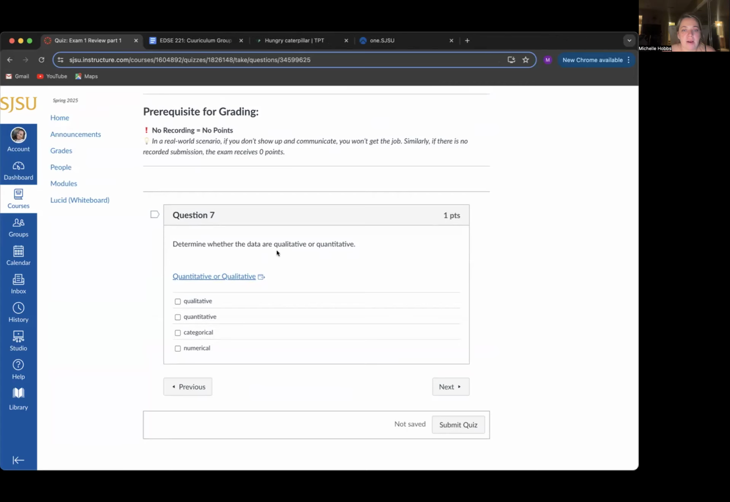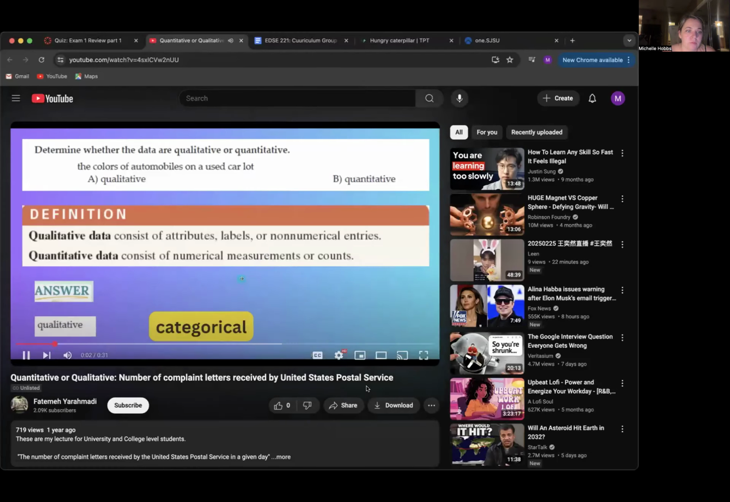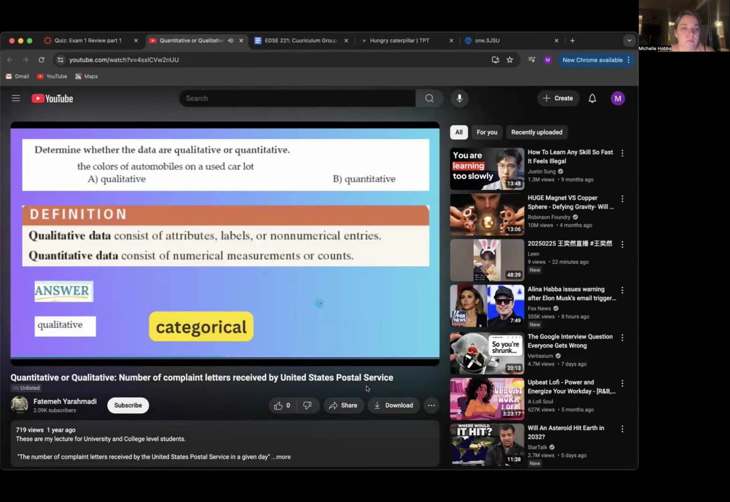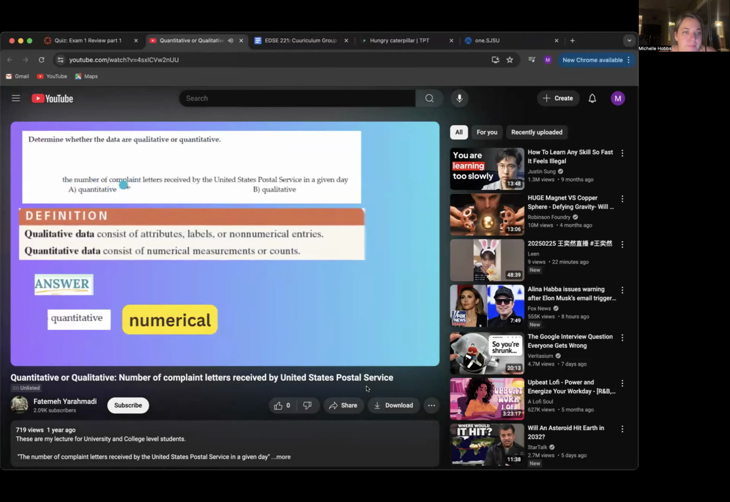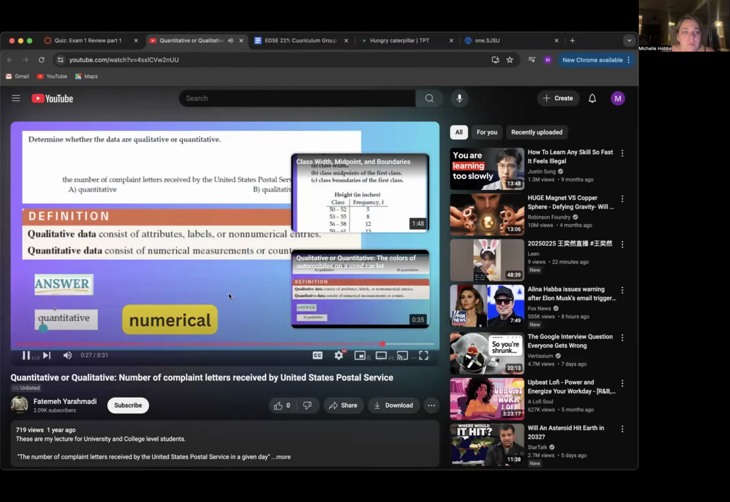Determine whether the data are qualitative or quantitative. Okay, so we are doing another qualitative, quantitative. In the previous example, we learned that the colors are qualitative or categorical data. Now, if I ask you to identify the number of complaint letters received by the United States Post Office, is it quantitative or qualitative? Remember that quantitative data consists of numerical measurements. We can do meaningful algebra. So these are all quantitative or numerical data.